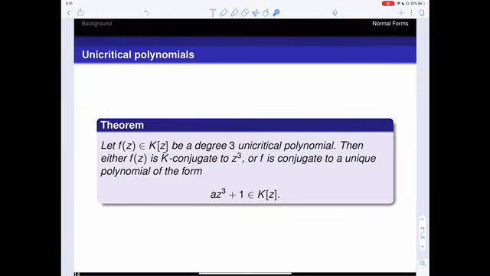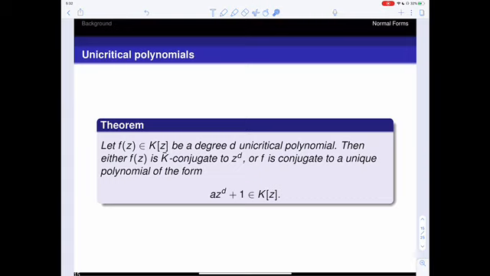The unicritical case is the simplest case. If we have a degree 3 unicritical polynomial, then it's either going to be conjugate to the pure power map z cubed or a unique polynomial of the form az cubed plus 1, and that's going to preserve the field of definition. This actually extends to higher degrees as well.